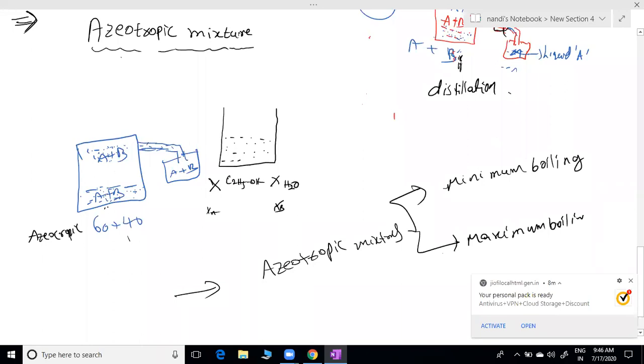Completed revision. What are the examples for positive deviation? Note down the positive and negative deviation examples. Would you note it down?